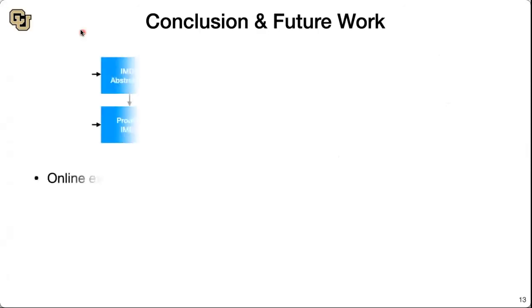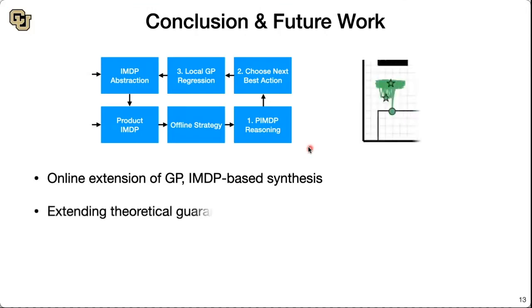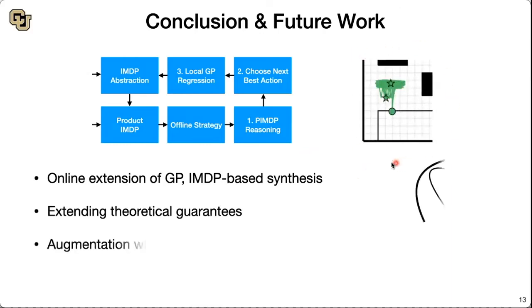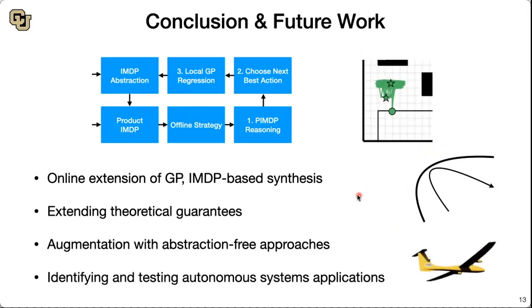This concludes my overview of our synergistic offline and online framework for synthesizing safe controllers for systems with unknown dynamics. There's a lot of exciting extensions of this work, including extending theoretical guarantees of convergence for cases such as this one, augmenting this abstraction-based approach with abstraction-free approaches such as control barrier functions, and identifying and testing autonomous systems applications where this kind of approach will really shine.